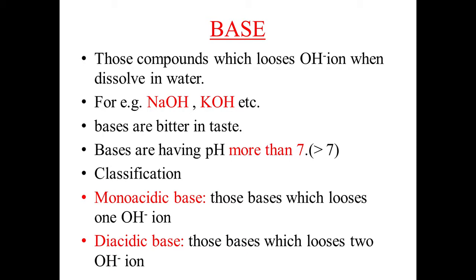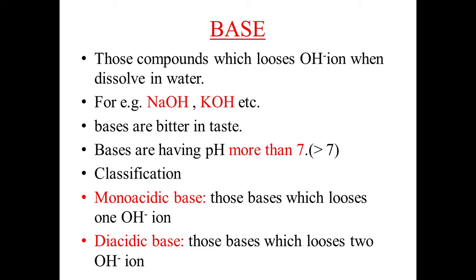For example, sodium hydroxide, potassium hydroxide, calcium hydroxide, magnesium hydroxide. There are a lot of examples of these bases. They are bitter in taste, and they have pH more than 7. Later we will discuss this pH term along with the pH scale and its importance.